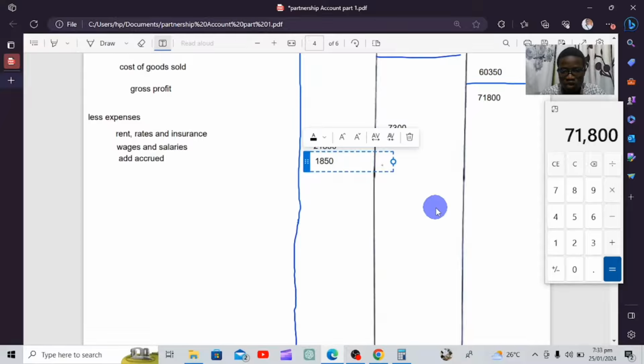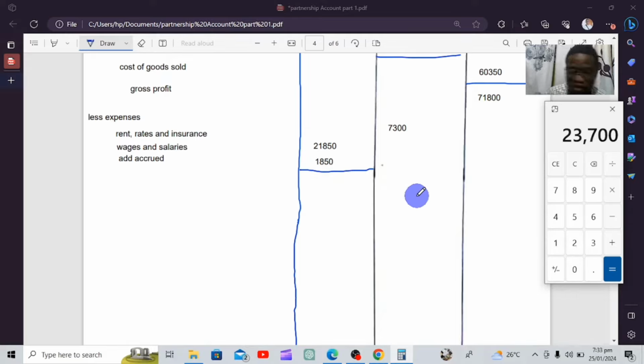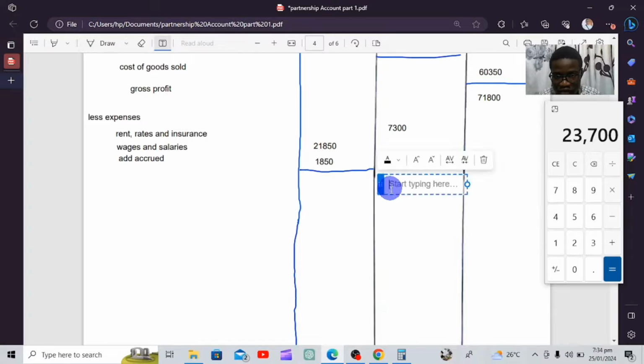So we're going to say 21,850 plus 1,850. We're getting 23,700. So 23,700 is the figure that we're going to indicate down here.